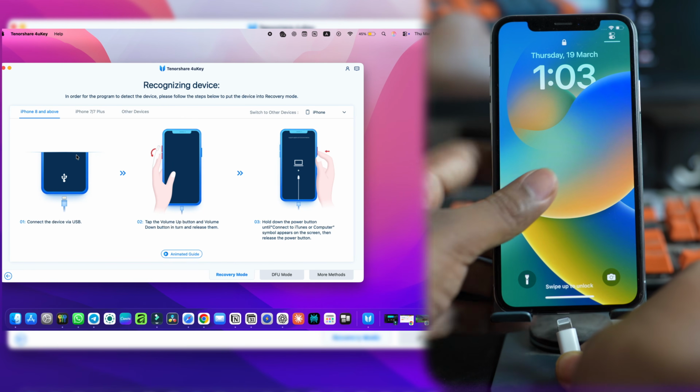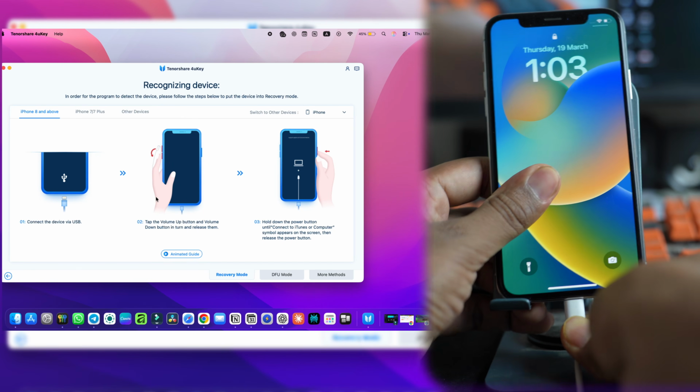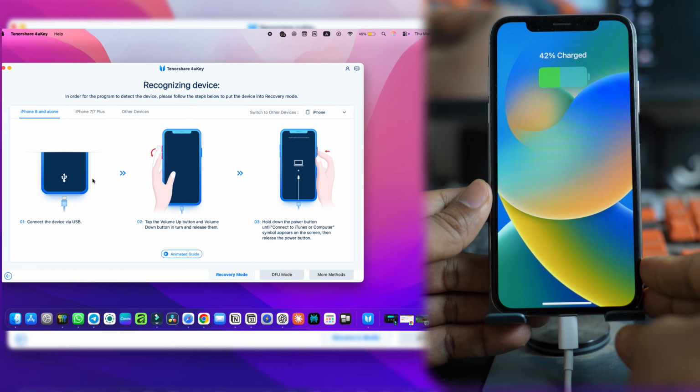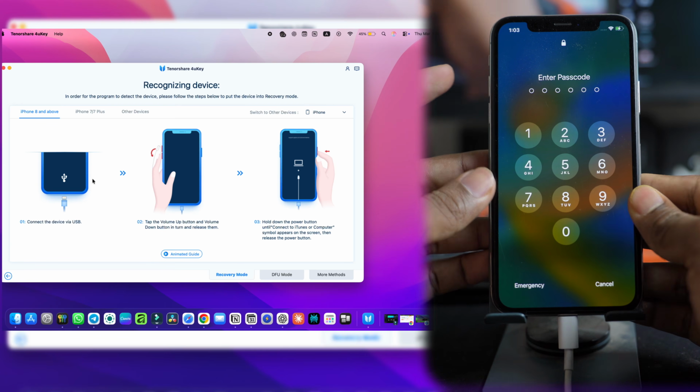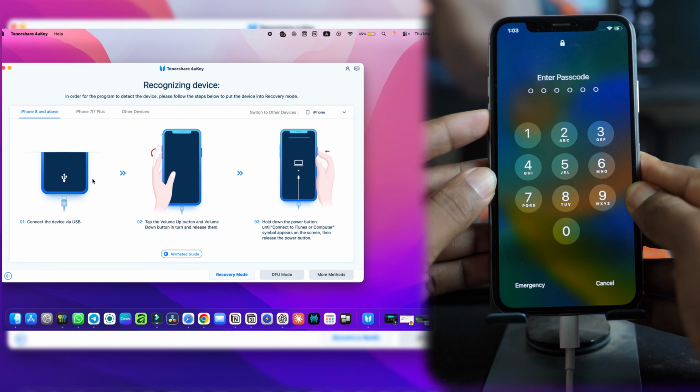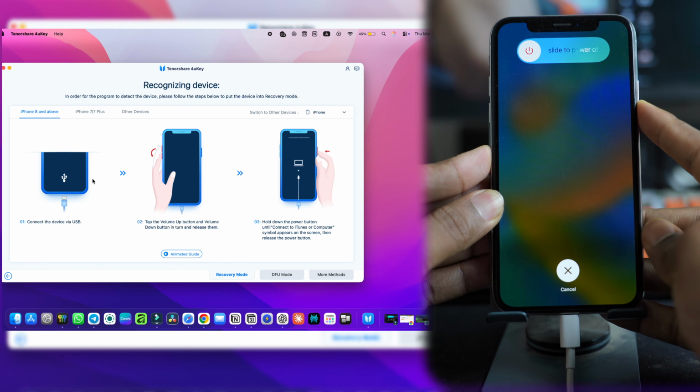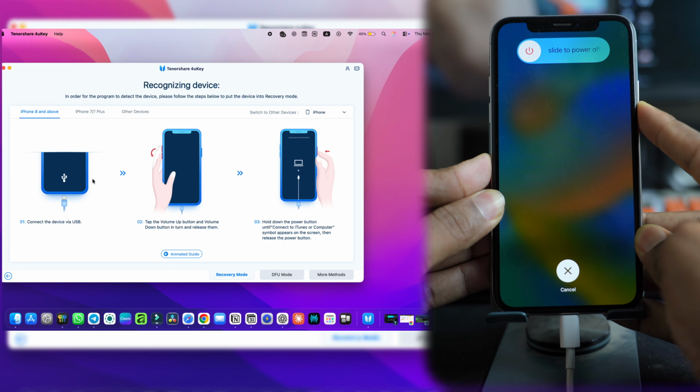Now you have to put your phone into recovery mode, and here is the instruction. For iPhone 8 and later models, you have to click the volume up button once, click the volume down button once, and then press and hold the power button until the phone goes into recovery mode.